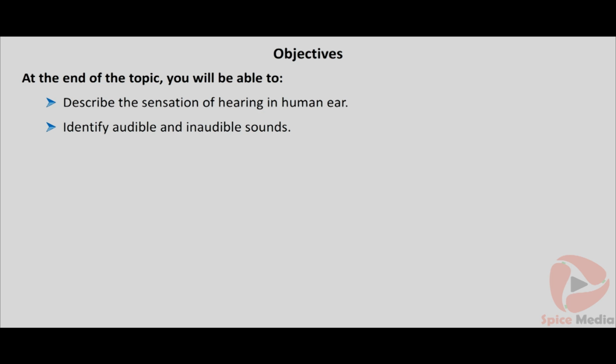At the end of the topic, you will be able to describe the sensation of hearing in human ear, identify audible and inaudible sounds. We can produce sound by various ways.